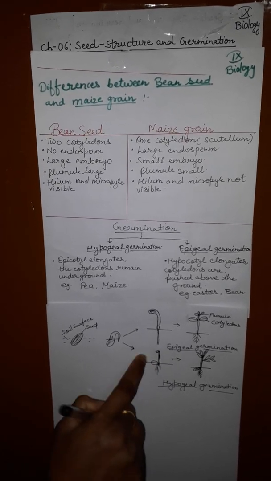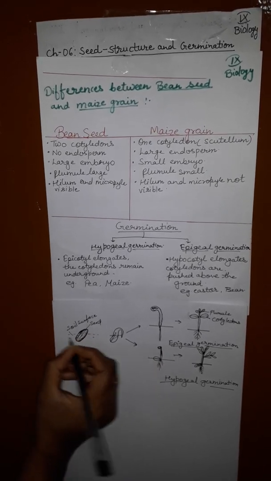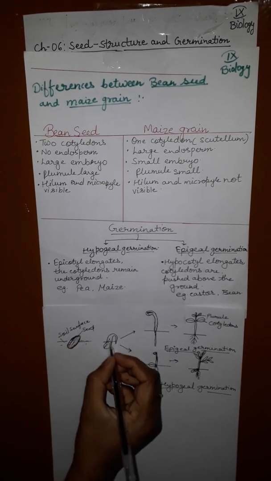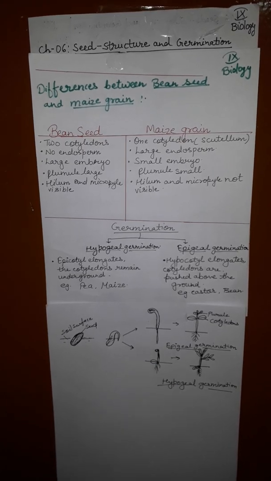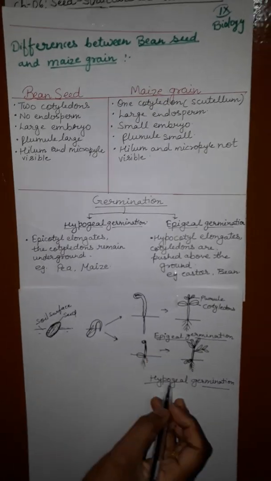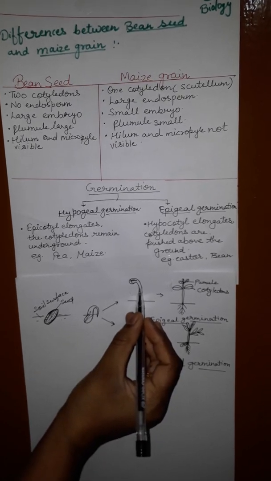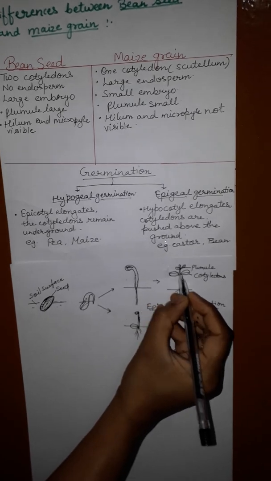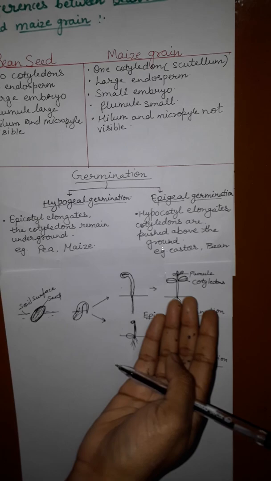In this hypogeal condition, this is the germinating seed, and this is the seed in dormant condition. In the soil, it starts to germinate. Germination is of two types: epigeal germination or hypogeal germination. Now in epigeal germination, the hypocotyl elongates and the cotyledons are pushed above the ground, as in castor and bean.